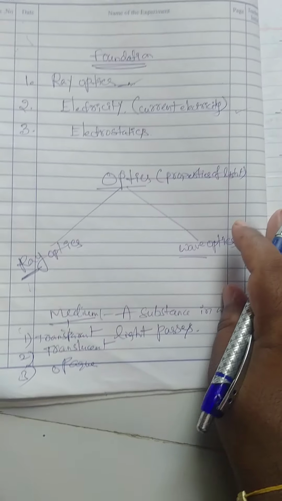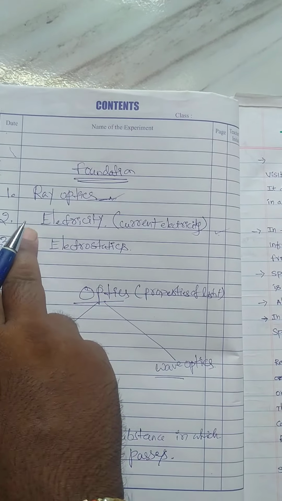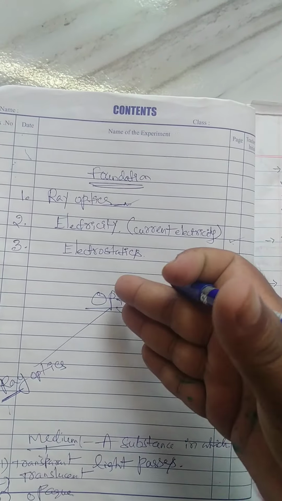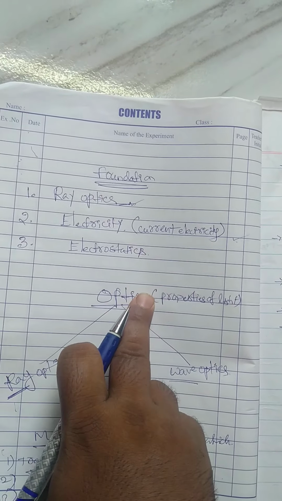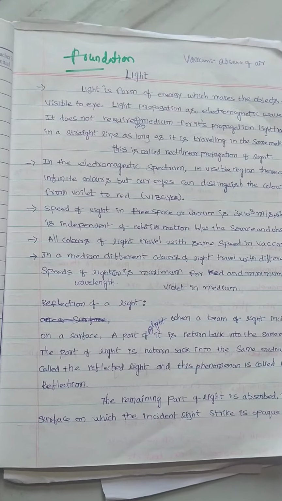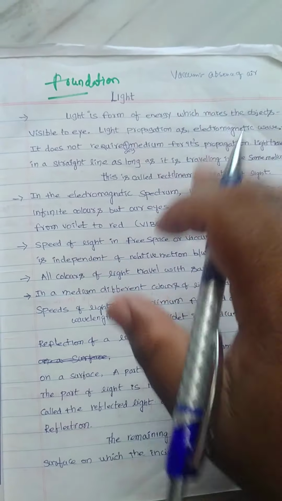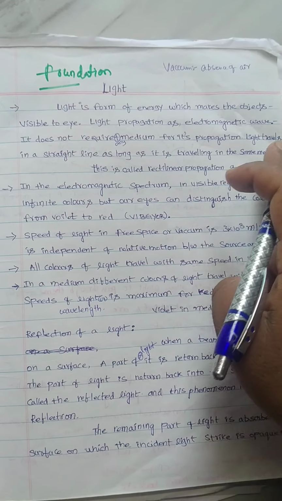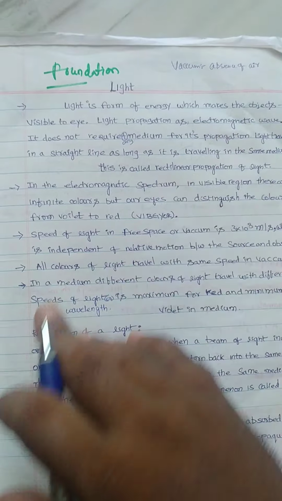While writing the notes, you can keep the side heading: foundation contains ray optics, electricity and electrostatics. After that you write: optics, ray optics and wave optics. Optics is a branch of physics which deals with the properties of light. After that you can write these points. Light is a form of energy which makes objects visible to the eye. Light propagates as an electromagnetic wave, so it does not require any medium for its propagation.